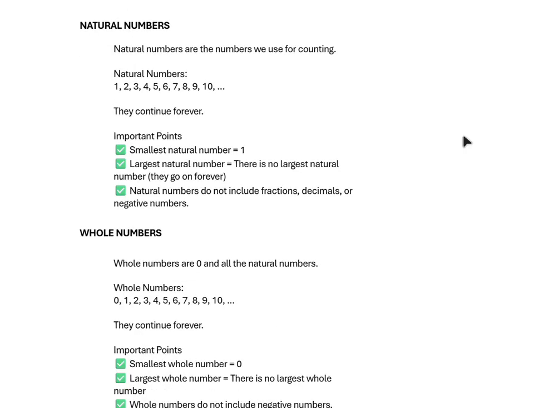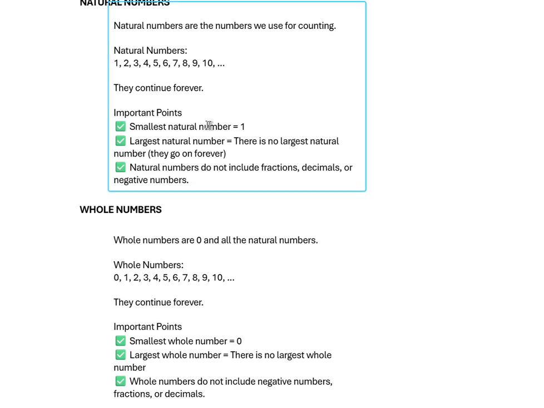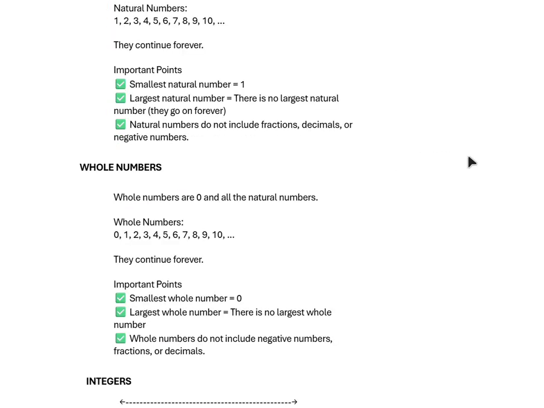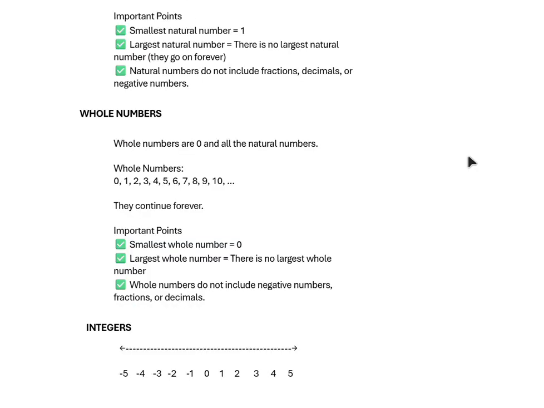Next, what are natural numbers? Natural numbers are the numbers we use for counting, like 1, 2, 3, 4, up to infinity. There is no particular end number. They continue forever. The smallest natural number is 1, and there is no largest natural number. Natural numbers do not include fractions, decimals, or negative numbers.